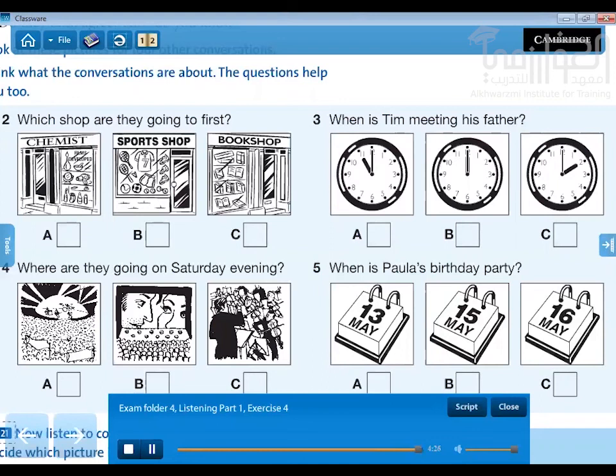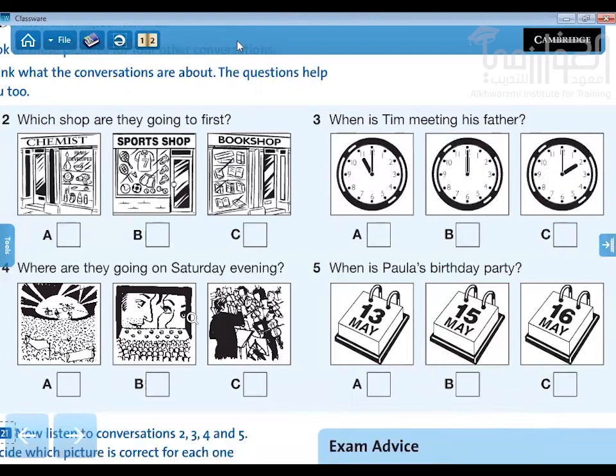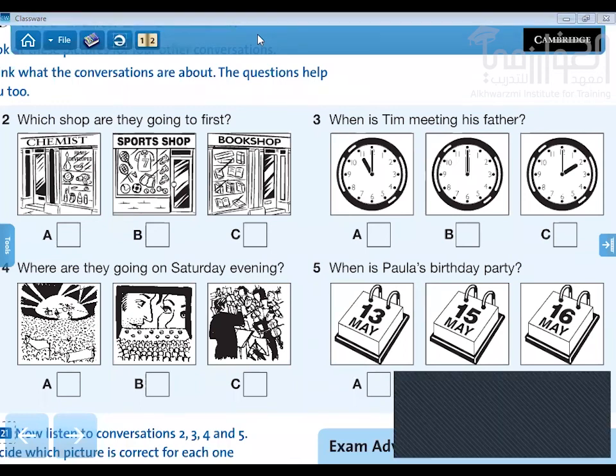Very good. So let's look at the answers. So the answers are 1. We have the correct answer for 2 is what? B. So B is the answer here.